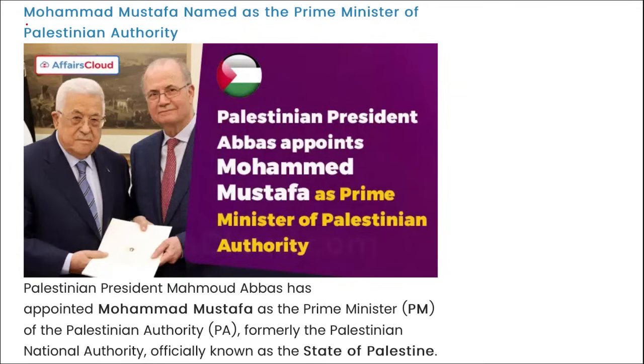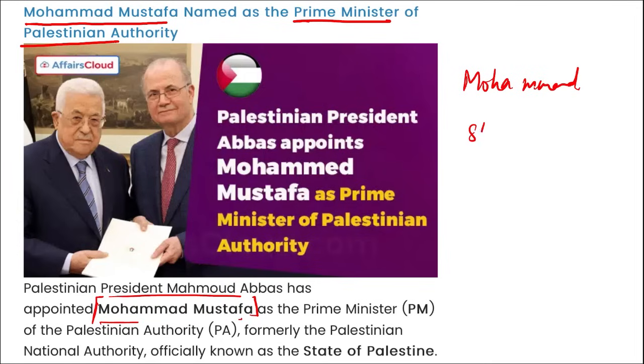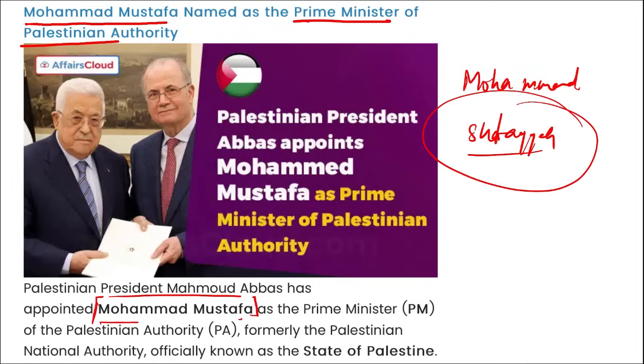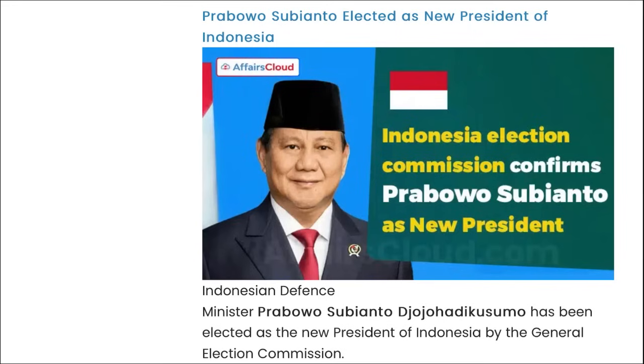Next is Muhammad Mustafa. Muhammad Mustafa was named as the Prime Minister of Palestinian Authority. He succeeded Muhammad Satya. Next is Prabowo Subianto, elected as the new president of Indonesia.